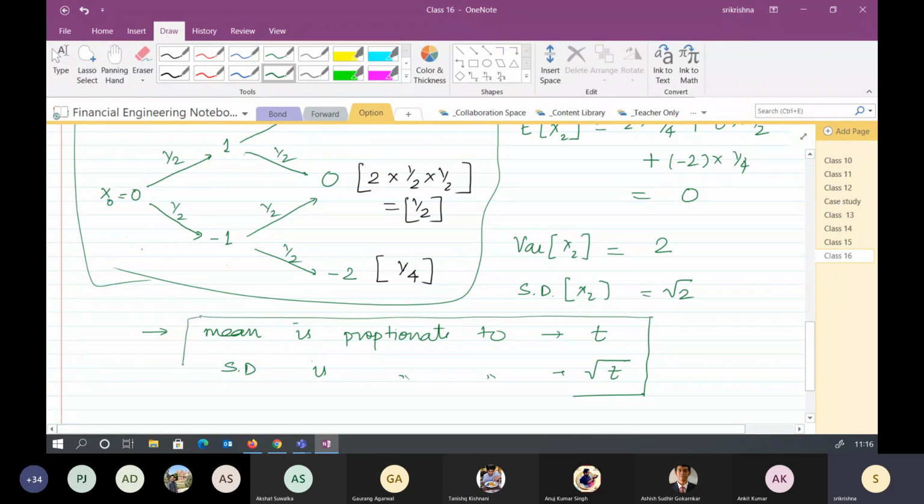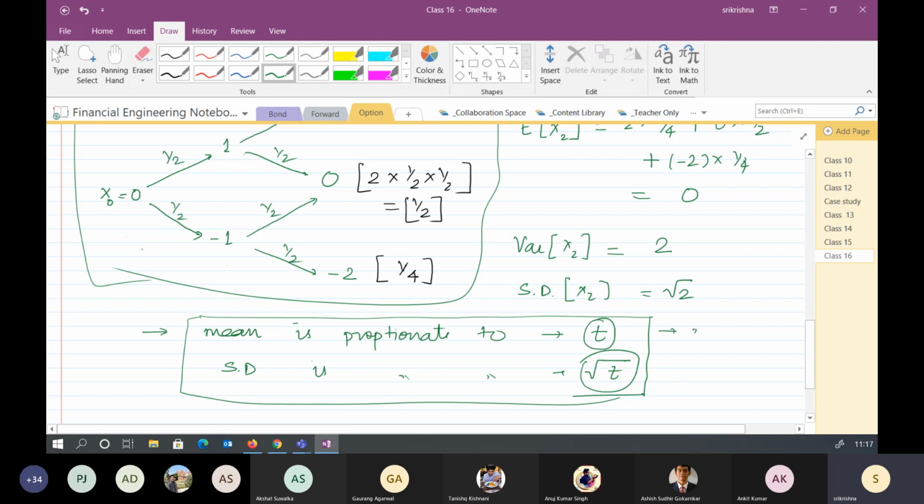We have not covered this because we have assumed equal probability here. If I take, let's say, 2 by 3 and 1 by 3 probability, so we have a 2 by 3 probability of getting a +1 step and 1 by 3 probability of getting a -1 step. In that case, you will see that the mean is proportionate to the factor t, and standard deviation would be proportionate to root t.